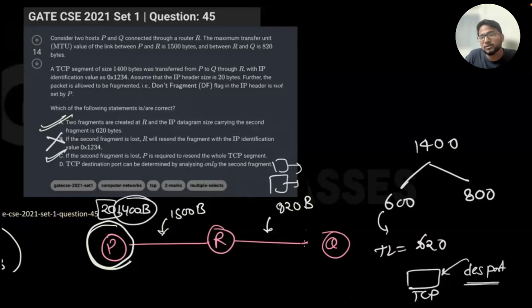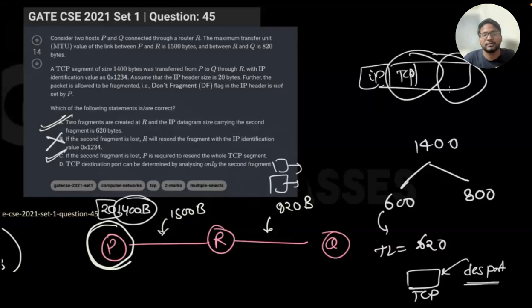No, because the destination port is in the TCP header, and the TCP header is not even in the second fragment. As I told you multiple times, this is IP, this is TCP, then this is the first fragment and this is the second fragment. The second fragment doesn't even have the TCP header. So that's why D is also an incorrect answer. A and C are the correct answers. Okay, let's just see.